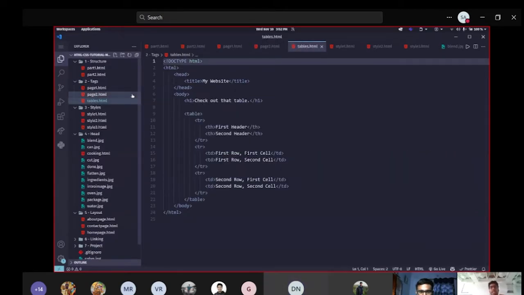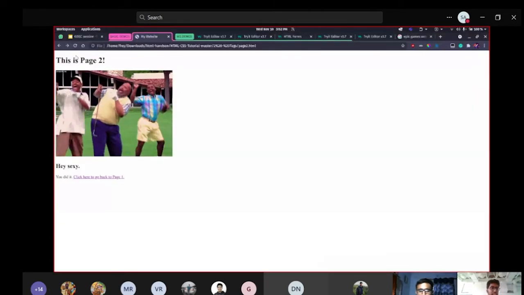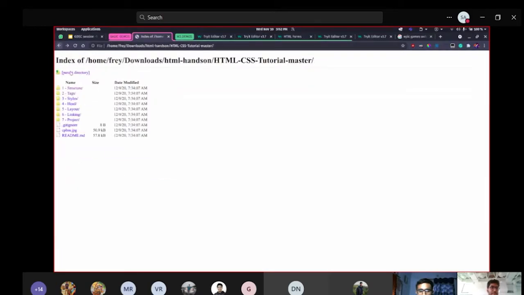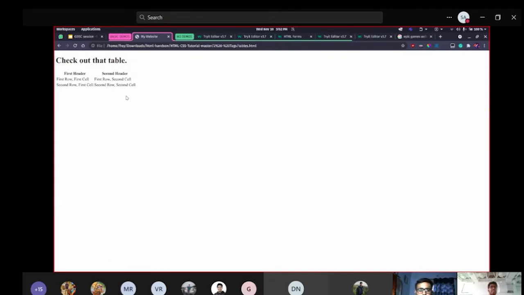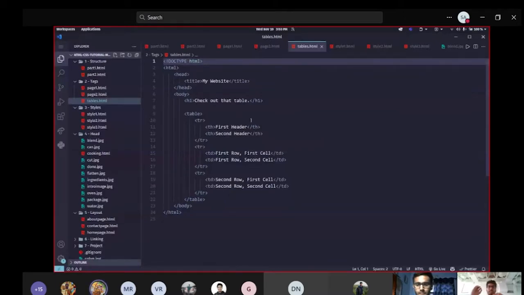Now let's move on to the next thing, that is tables. Let's go to tables now. Oh wait, not that. My bad. Yeah, this one, tables. So this is a simple table. You might have also seen how in tables you can represent so much data in tabular form. All that stuff is also super simple in HTML.